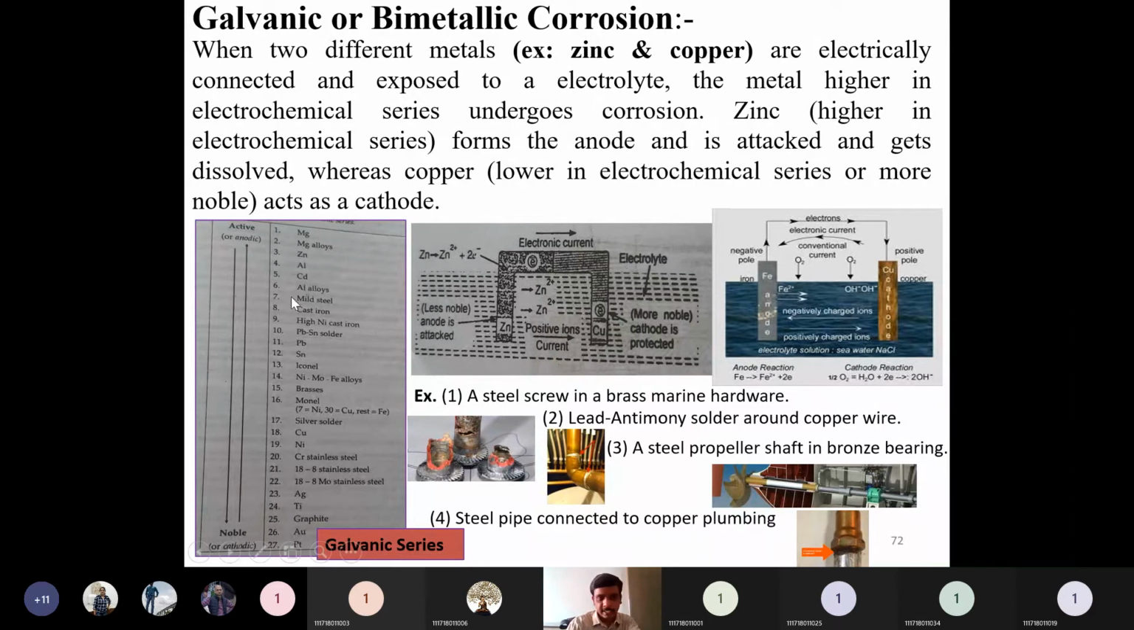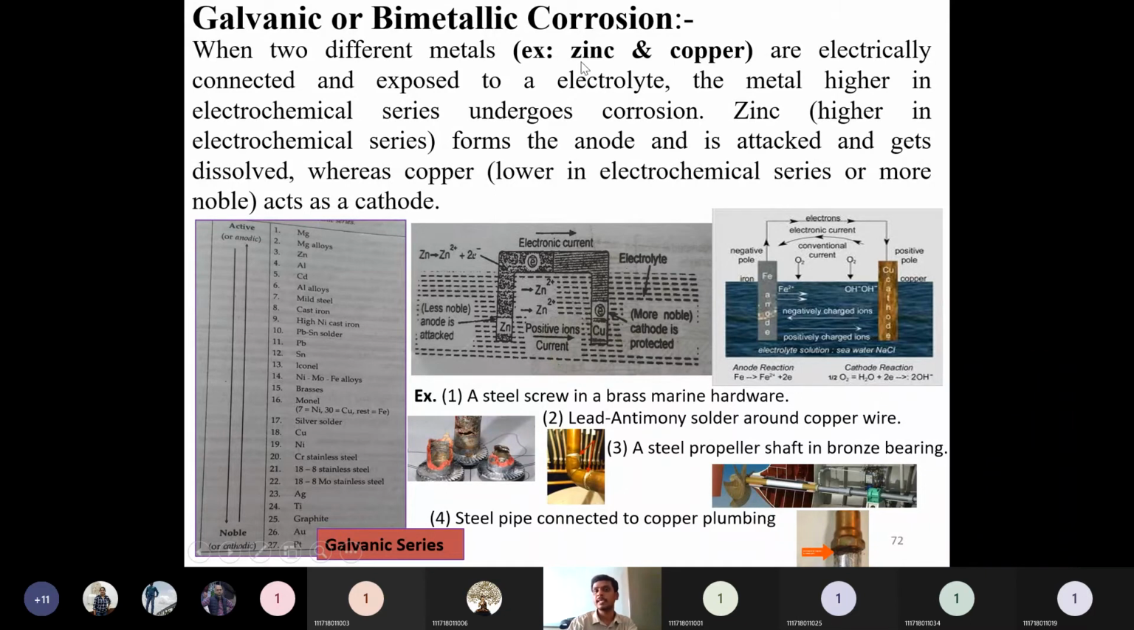If you see, this one is a galvanic series: magnesium, zinc, aluminum, cadmium, all these are there. From top to bottom, the noble characteristic increases. From bottom to top, the noble characteristic decreases. So the chance of the metal corroding is very high when it lies in the anodic region, placed in the higher part of the galvanic series. That is what is written clearly here.